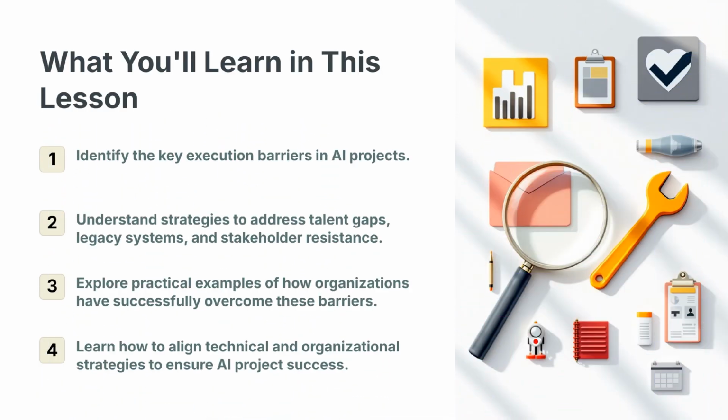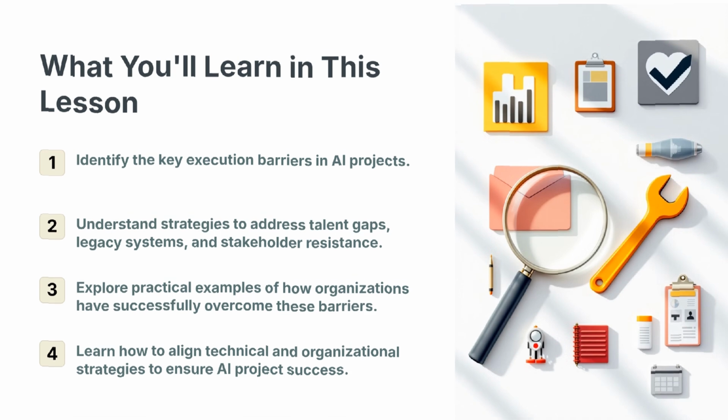Here's what we'll cover today. First, we'll identify the key execution barriers in AI projects. Then, we'll analyze strategies to address talent gaps, legacy systems, and stakeholder resistance. We'll also examine real-world examples of how organizations have successfully overcome these challenges. By the end of this lesson, you'll have actionable insights to align technical and organizational strategies for AI success.